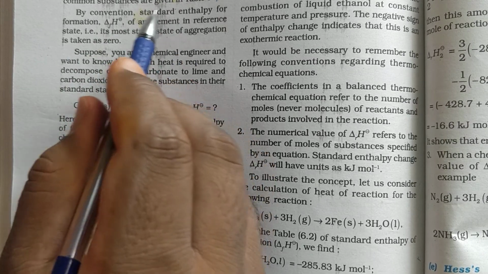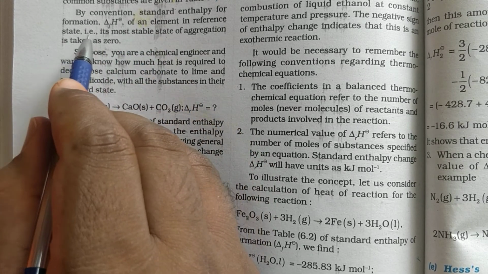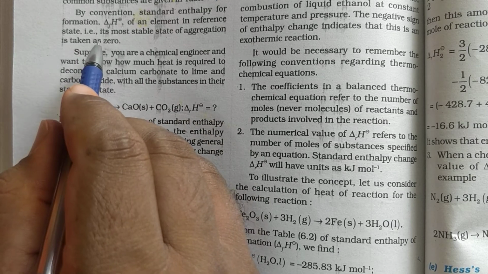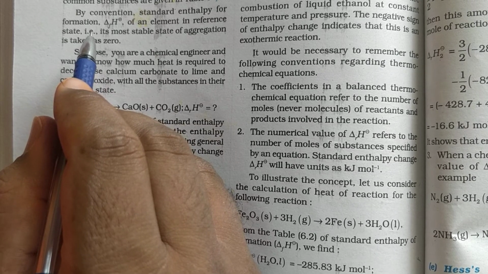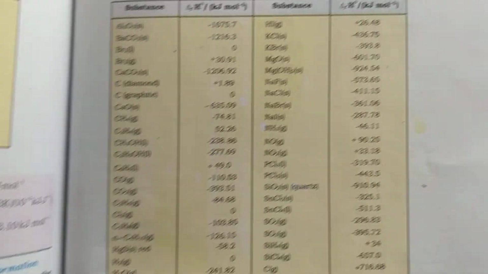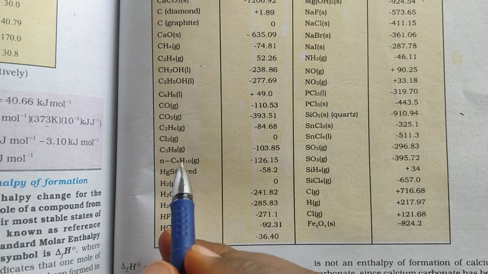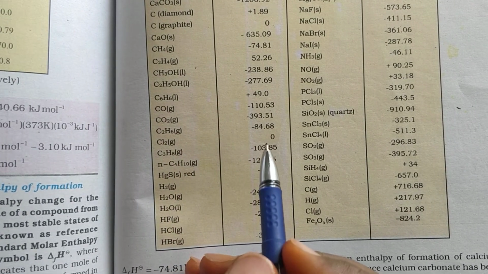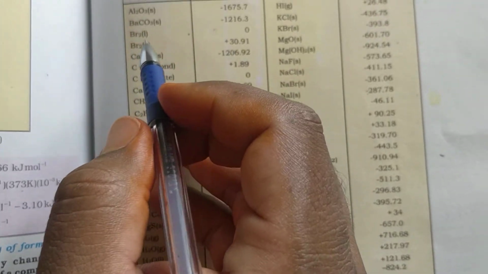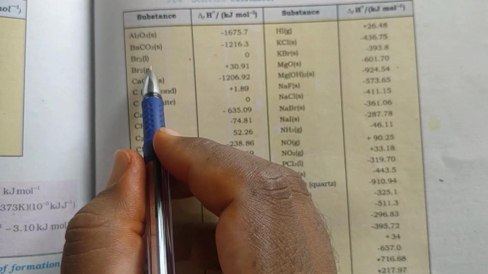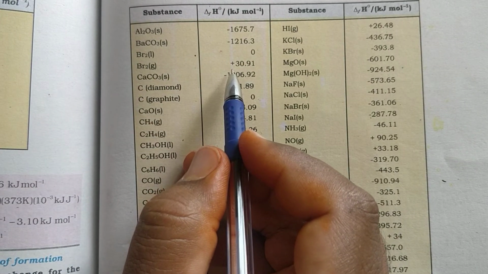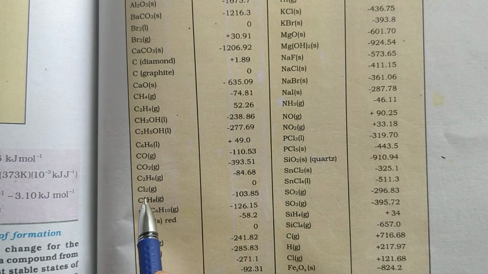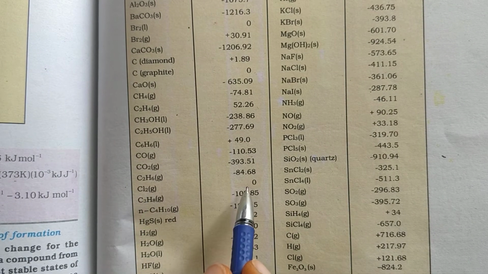By convention, the standard enthalpy of formation of an element in its reference state, its most stable state of aggregation, is taken as 0. Iron in solid state is 0. If it is present in liquid state, it is not 0. Observe here: bromine is present in which state? Liquid state. Bromine's stable state is liquid, so that is 0. Bromine gas is not 0, it is 30.91. Next, Cl2 is in which state? Gas state, so 0.